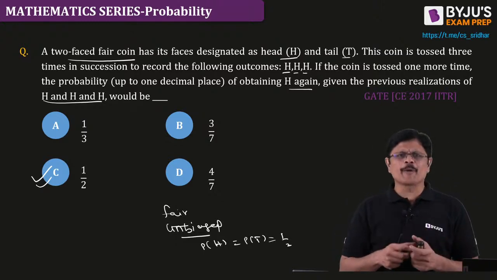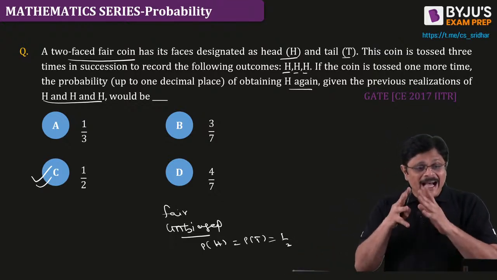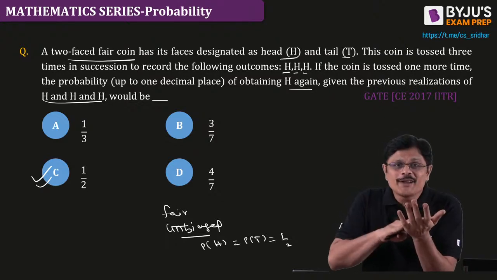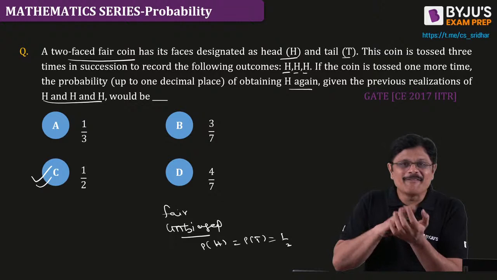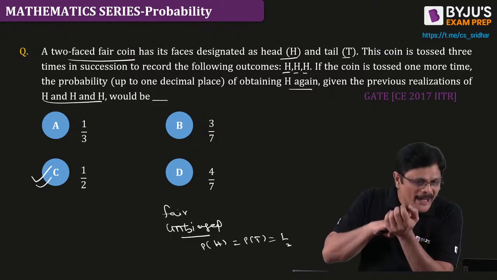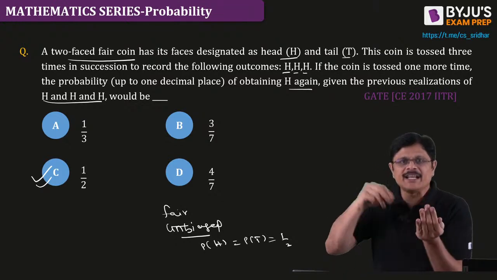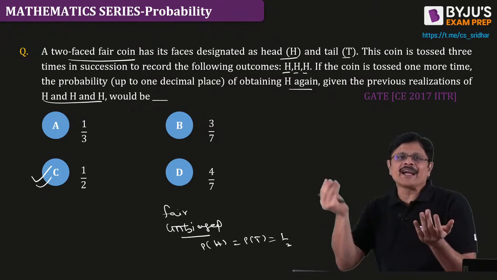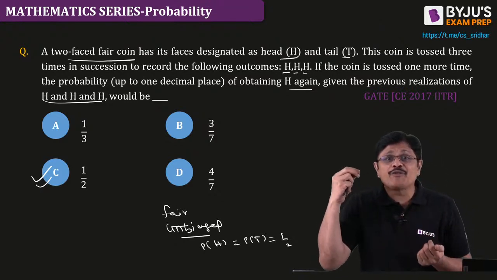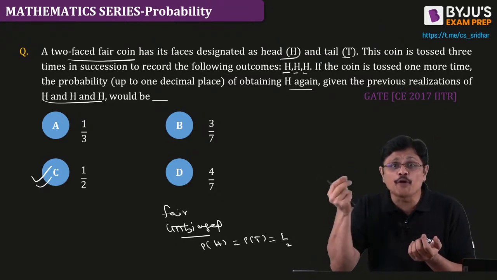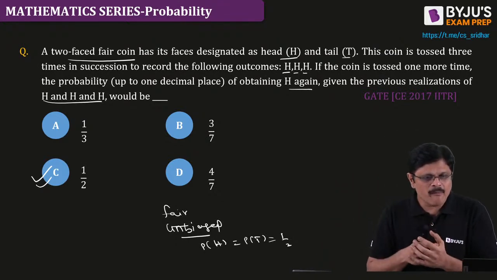This is a wonderful problem. See, I'll tell you the variations which they asked in GATE also. They asked this question like this, the famous problem which you all like. From a pack of 52 cards, you take a card. Replace it. Take a card. Replace it. Take a card. Replace it. Now, you've taken the card the 4th time. What is the probability that it is a king? This was a GATE question.